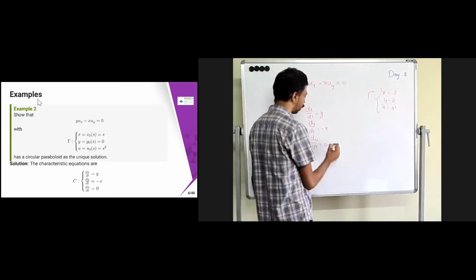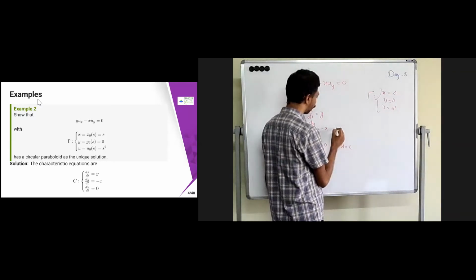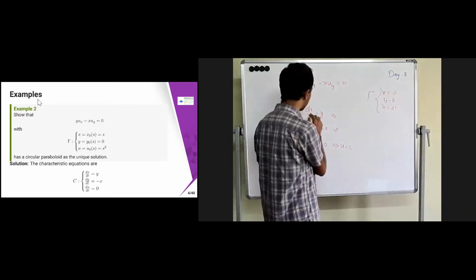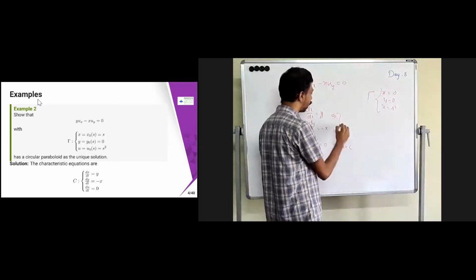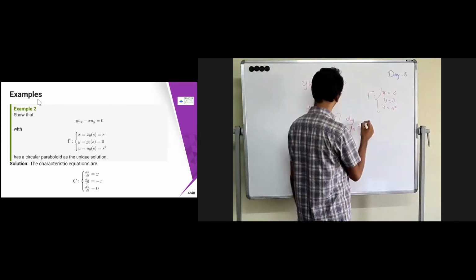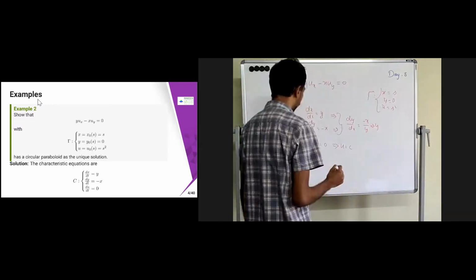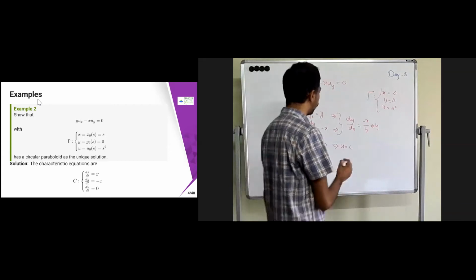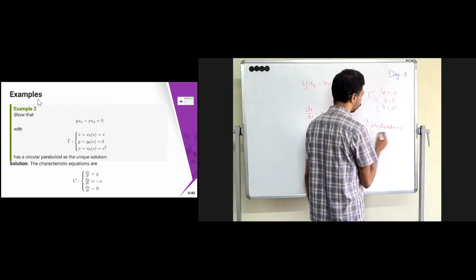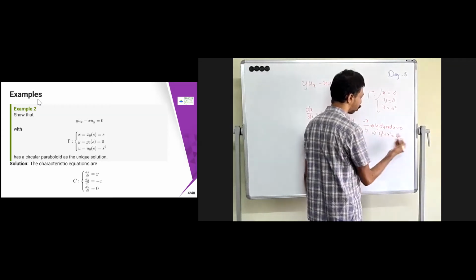So from here you can imply that u is constant. From dx by dt and dy by dt together, what you can say is that dy by dx equal to minus x by y. Which implies y dy plus x dx equal to 0. So this implies that y square plus x square equal to c, or we can write x square plus y square equal to c.